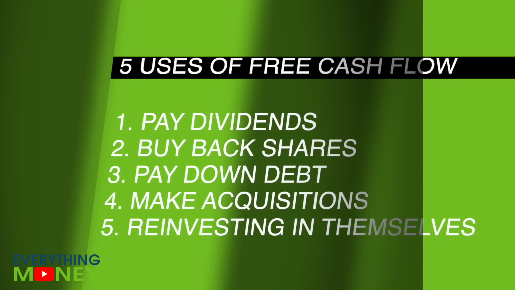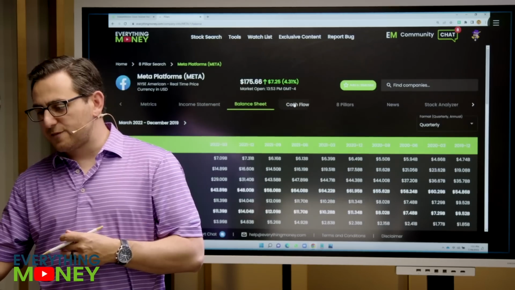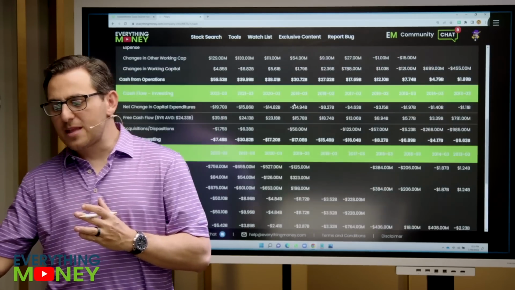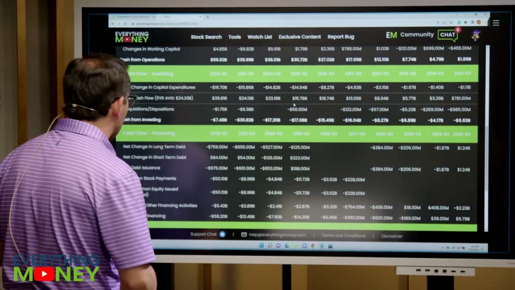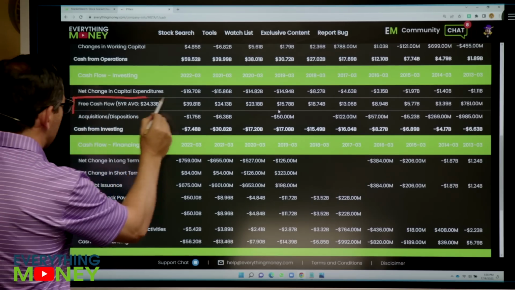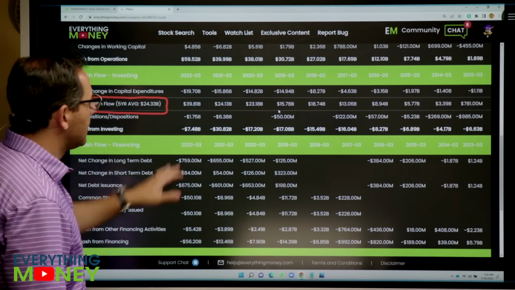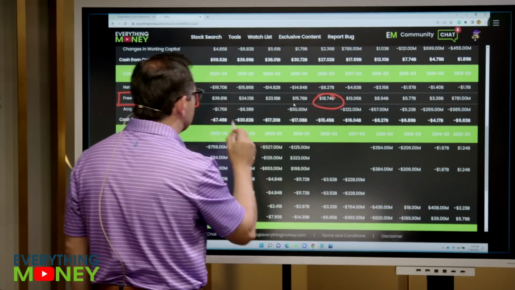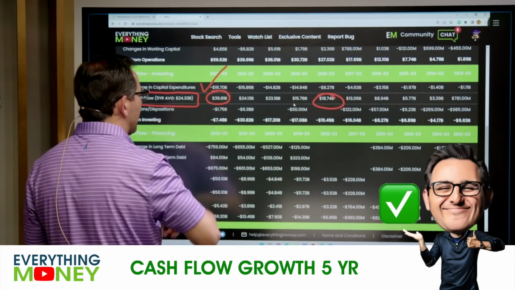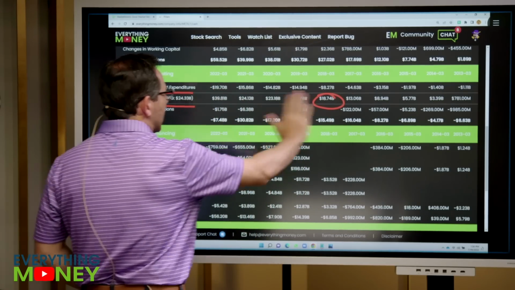A company can do one of 5 things with free cash flow: buy back shares, pay down debt, reinvest in yourself, make acquisitions, and pay dividends. They can do all 5, none of them, any combination they want. So how do we calculate it? We go to our cash flow statement here on our software. Now, luckily for you, me as your loving Uncle Paul has added this line to the cash flow statement to make the math easy for you. 5 years ago, 18.74. Last year, 40 billion. That's a check mark. So they have growing free cash flow.